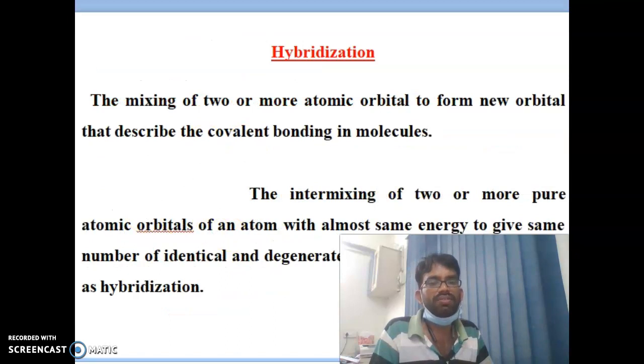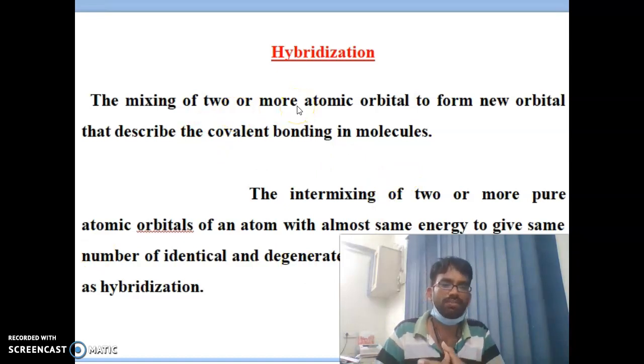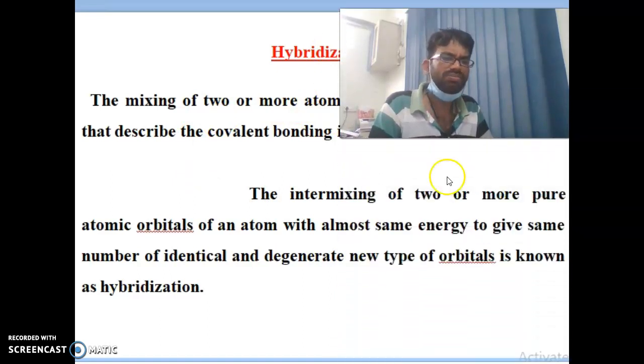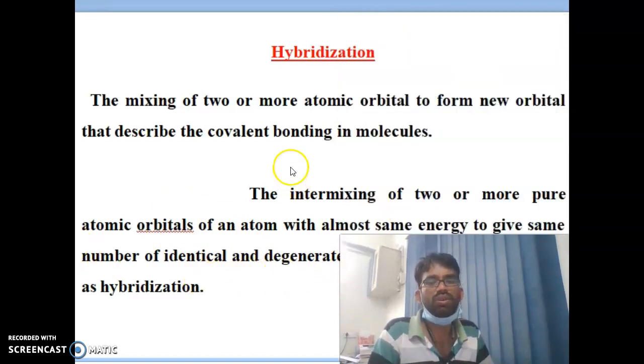The next topic is also very important: hybridization. You need to know, very simply, it is the mixing of two or more atomic orbitals to form new orbitals, describing covalent bonding in molecules. Another definition I have mentioned here is the intermixing of two or more pure atomic orbitals of an atom with at least some energy difference to give a number of identical orbitals, known as hybridization.